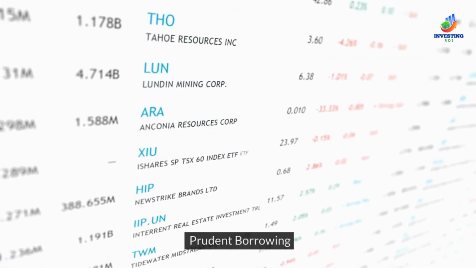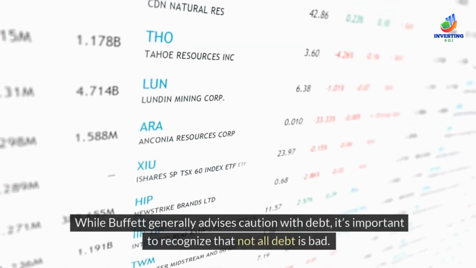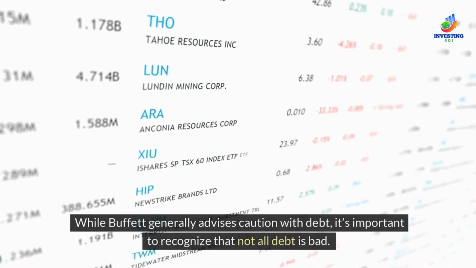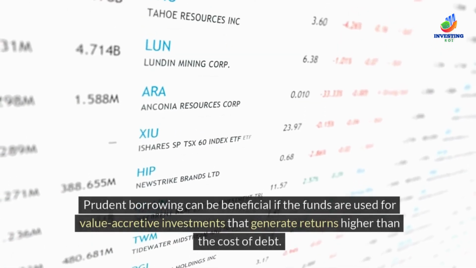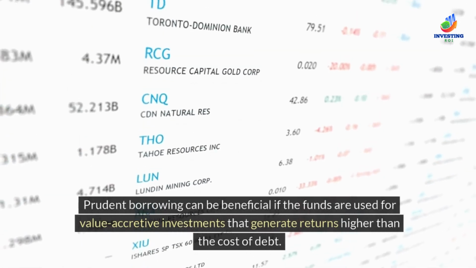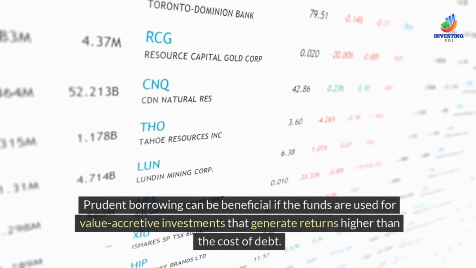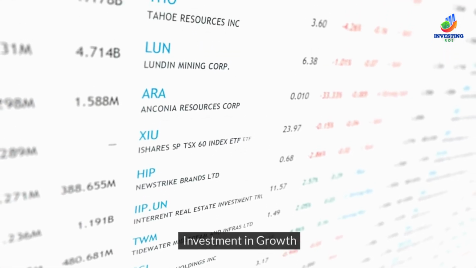Prudent borrowing. While Buffett generally advises caution with debt, it's important to recognize that not all debt is bad. Prudent borrowing can be beneficial if the funds are used for value-accretive investments that generate returns higher than the cost of debt. Investment in growth.